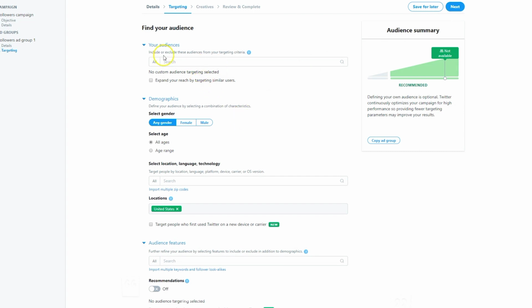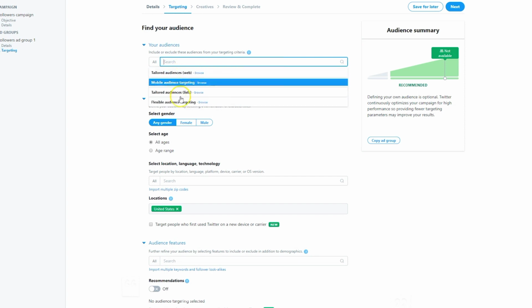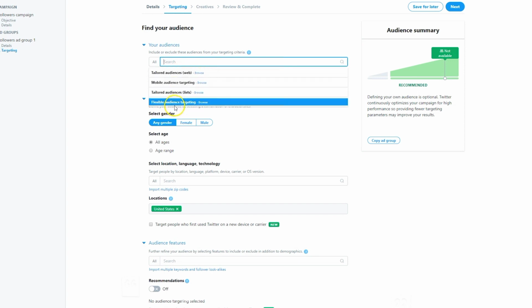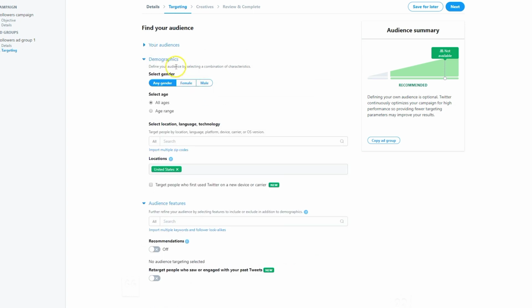So on our audience page, the first option that you have is if you already have existing audiences, saved audiences. For example, let's say you've got retargeting pixels out there, and you've got Twitter maintaining a list of people who are interacting with your content on the web. You could actually incorporate these right here. We're not going to do that.